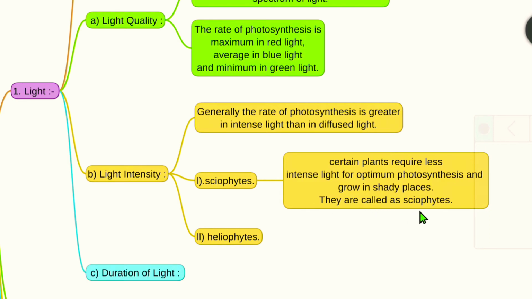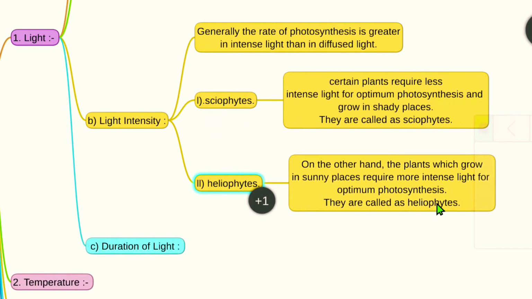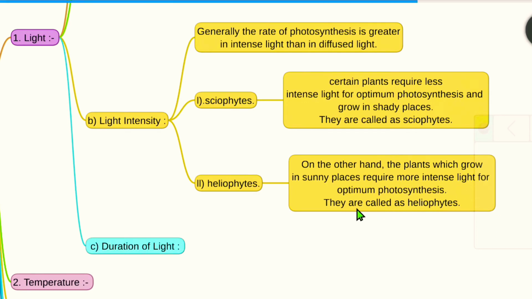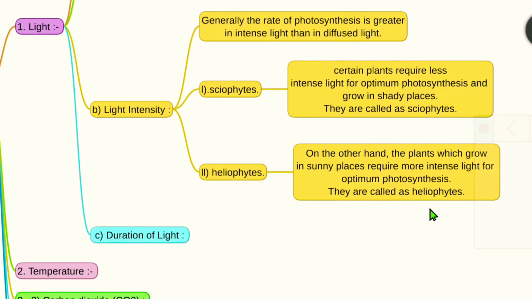These are called sciophytes, and the heliophytes are, on the other hand, the plants which grow in sunny places and require more intense light for the optimum photosynthesis. They are called heliophytes.